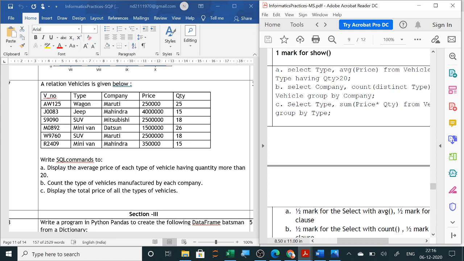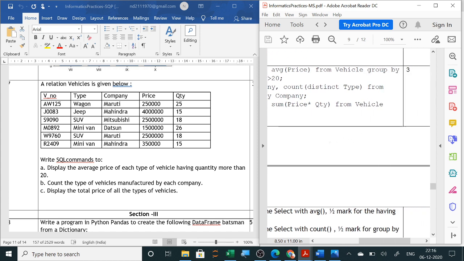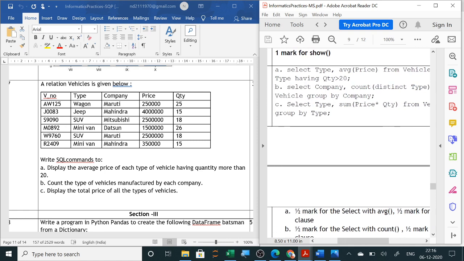First one is display the average price of each. Each means group by, you have to use each type of vehicle having quantity more than 20. So here AVG price, average price they have asked. Select type, comma, average price from vehicle group by type. They have given here how to group the records. So wherever each word is used, you have to use group by.